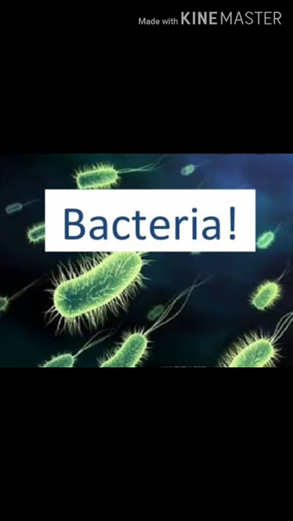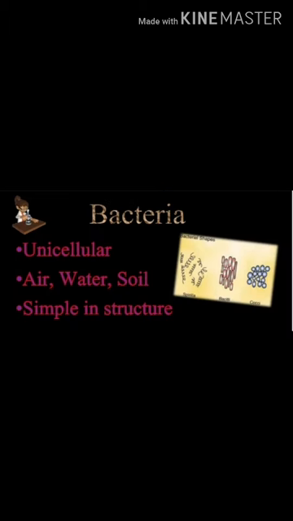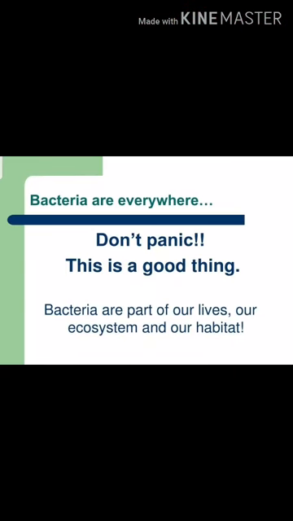Now coming to the second category or main group of microorganisms, that is bacteria. What is bacteria? Bacteria are unicellular organisms, means they are always made up of single cell. Remember this thing. There can never be any bacteria which could be multicellular. They are present everywhere in the air, in the water, in the soil, food, or even inside your body. It means bacteria are everywhere.